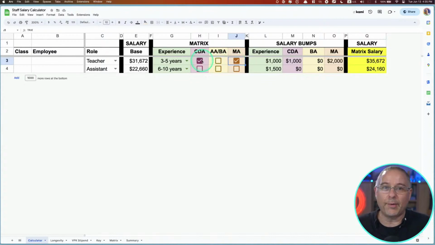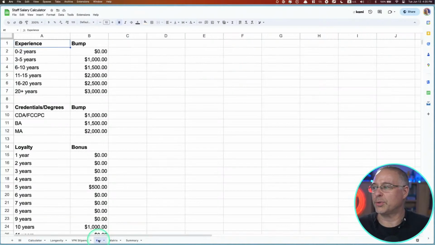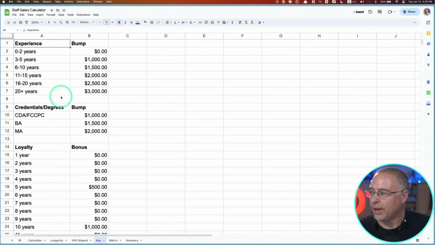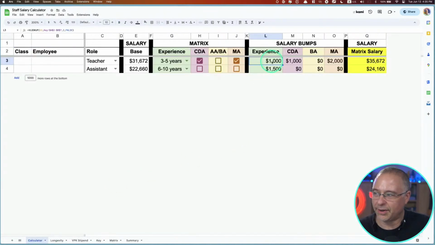So instead, I went to ChatGPT and I said, can you show me how to do this? And it told me, well, here's what you need to do. You need to have a key that you can reference. And then in these different spots, you need to use VLOOKUPs is what they're called, VLOOKUPs. So it looks up this VLOOKUP, value look, I guess the V stands for value, looks up G3. It looks for it, and then it jumps to the key over here, and it says, oh, okay. What does it say in here about experience? And then it takes the corresponding number and it pops it in there.